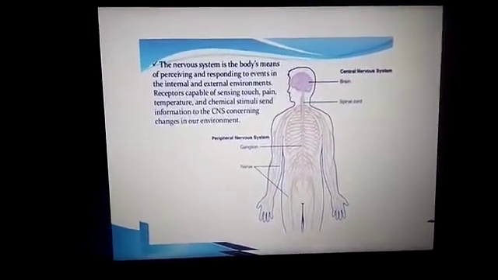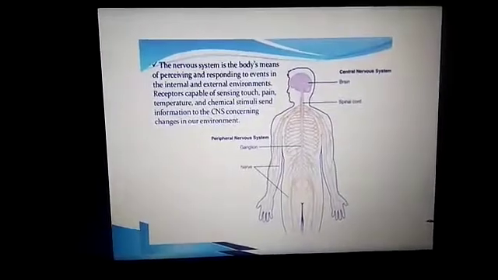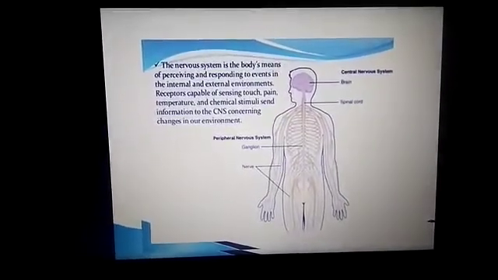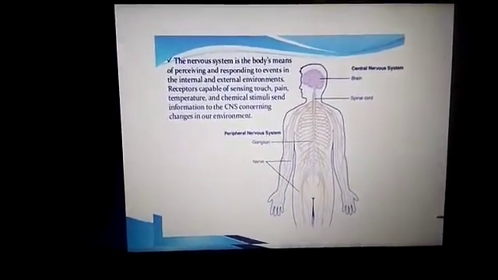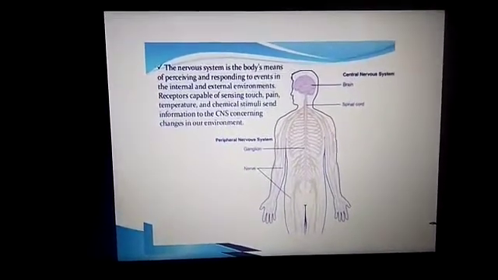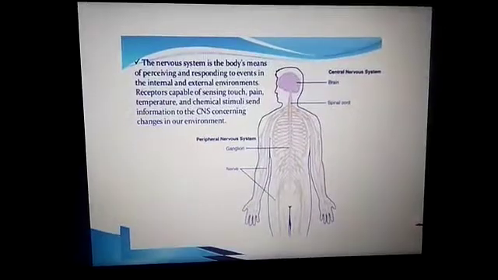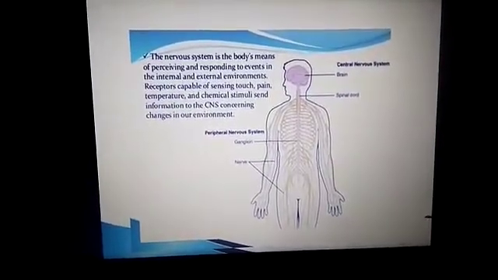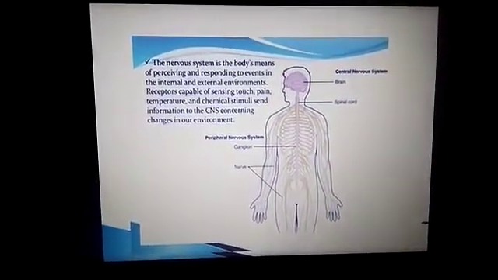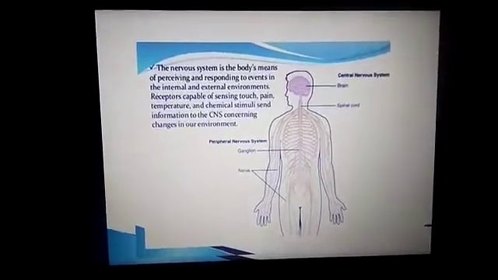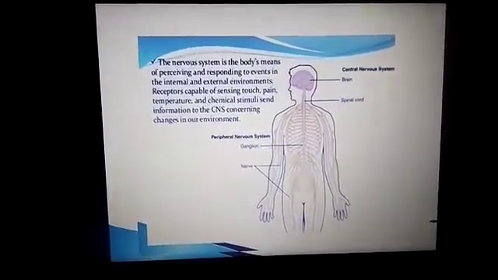So in the body, perceiving means receiving and responding to the events of external and internal changes in the environment. There are receptors, sensory nerves, capable of sensing touch.